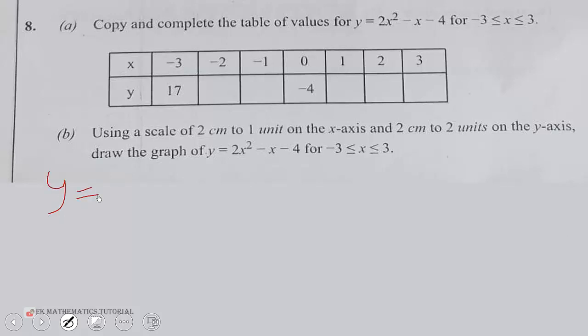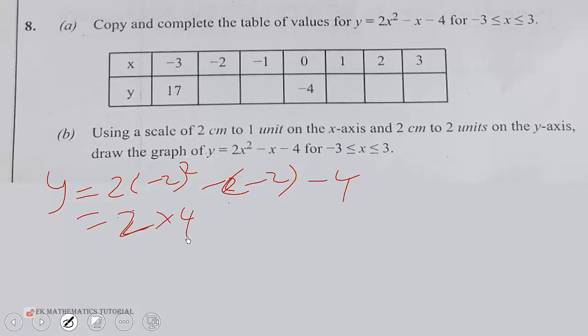Y is equal to 2 into bracket -2 squared minus, minus -2, then minus 4. So let's go. This will give you 2 times 4 plus 2 minus 4. That will give you 8 minus 2, which is 6. So you put a 6 here.